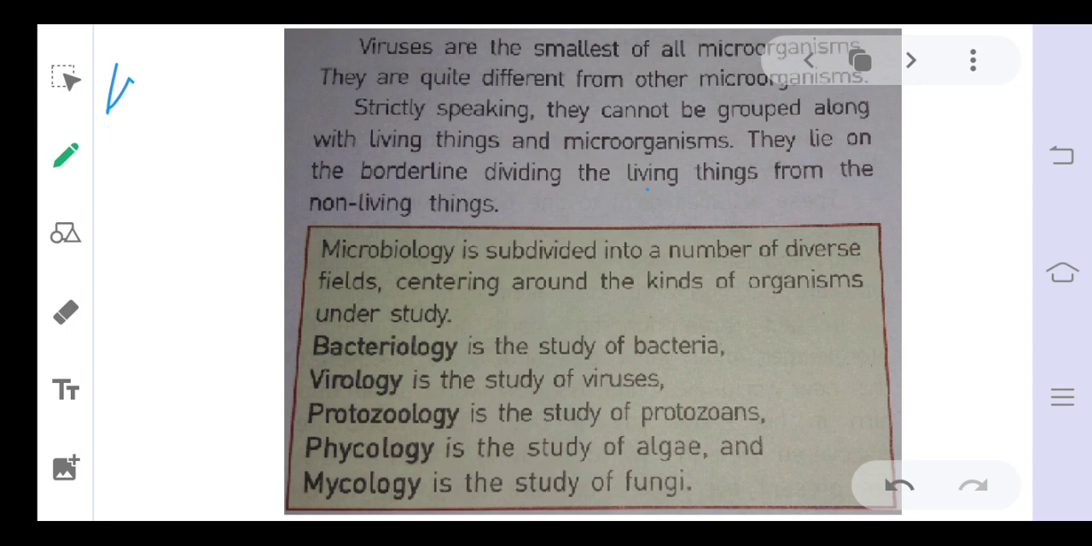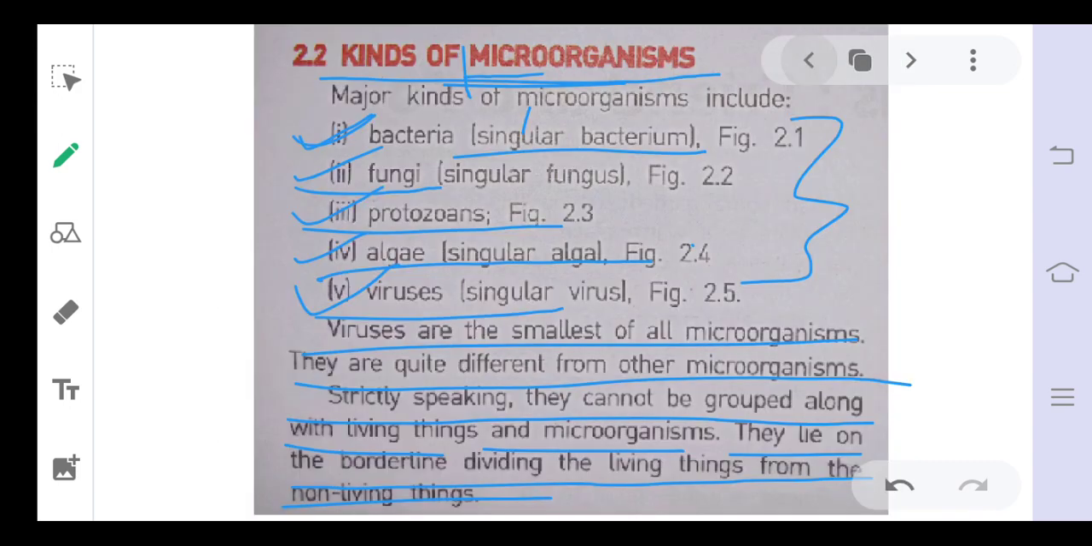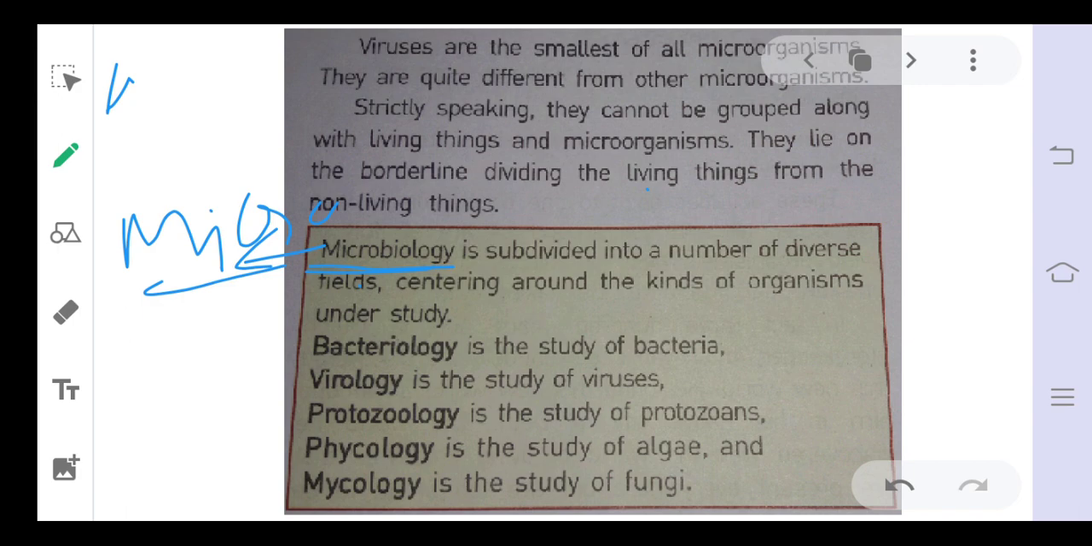Now, microbiology we had discussed. It is the science of the study of microorganisms. The study of microorganisms is called microbiology. So we had discussed the different categories of microorganisms, and their study is also termed by different names.